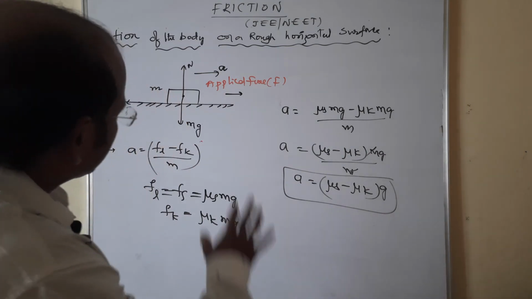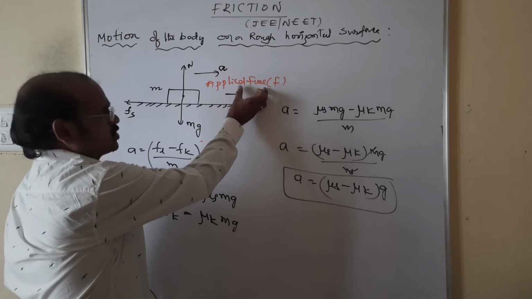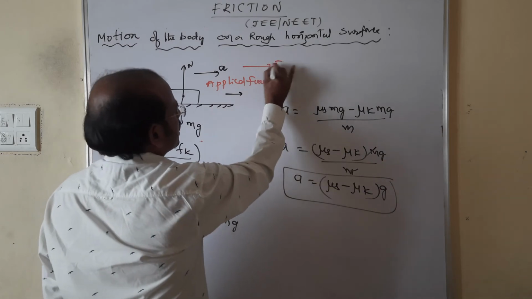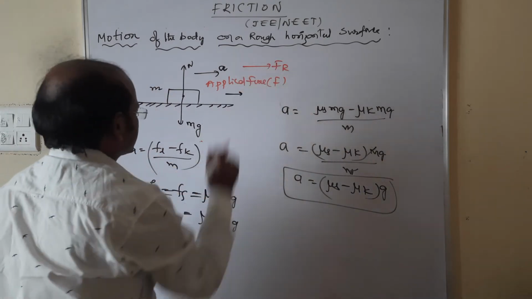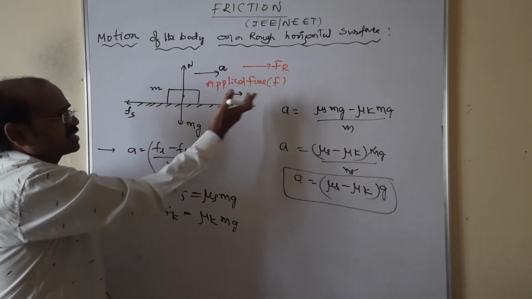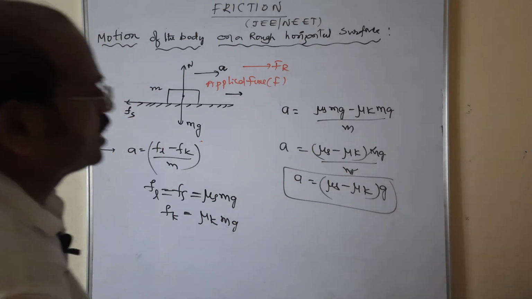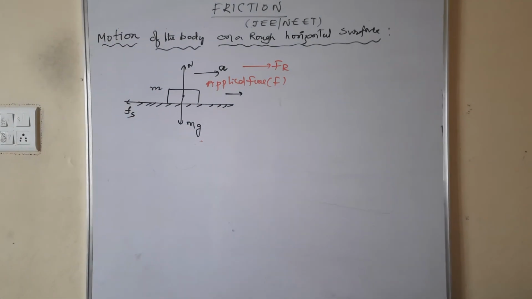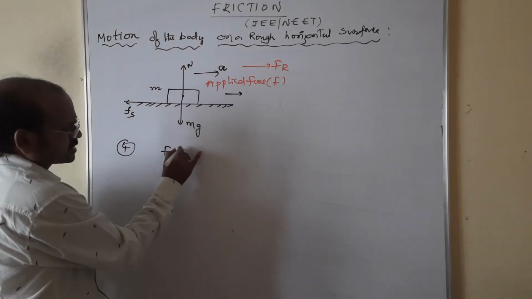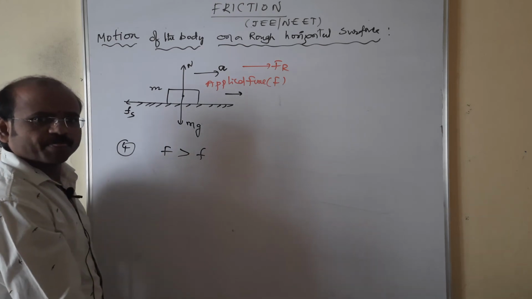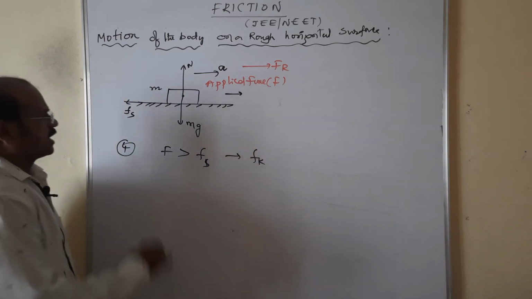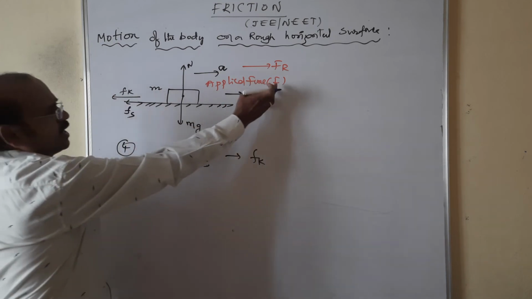Now, I want to tell you again, because there is an applied force F, the block is in motion, therefore the resultant acts along the direction of the applied force. Is it right? Here the condition is F greater than Fs. F greater than Fs means kinematic friction force is introduced. According to the fourth case, applied force is greater than static friction, so kinematic friction force Fk is active.